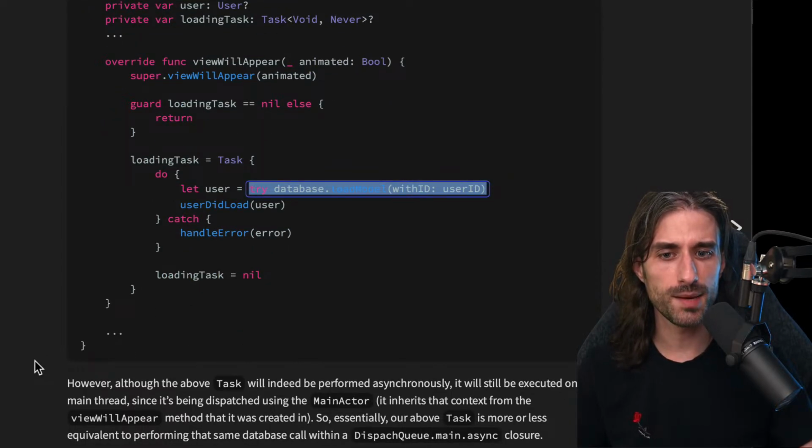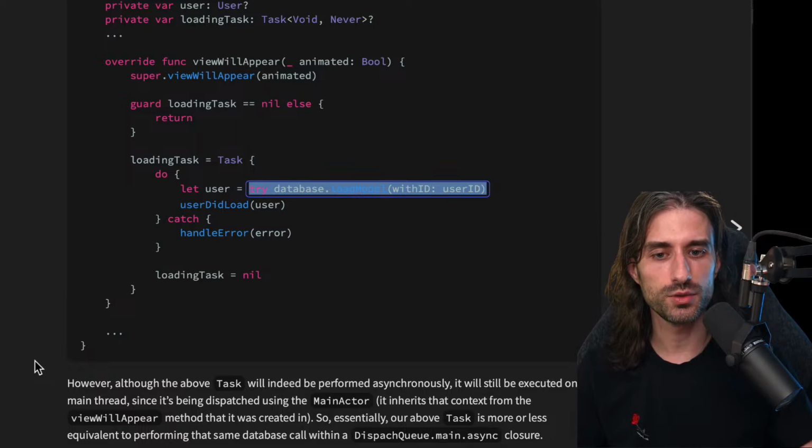However, although the above task will indeed be performed asynchronously, it will still be executed on the main thread since it's being dispatched using the main actor. It inherits the context from the viewWillAppear method that it was created in. So essentially, our above task is more or less equivalent to performing the same database call within a dispatch queue main async closure. And so the task is not performing what we might have been expecting it to.